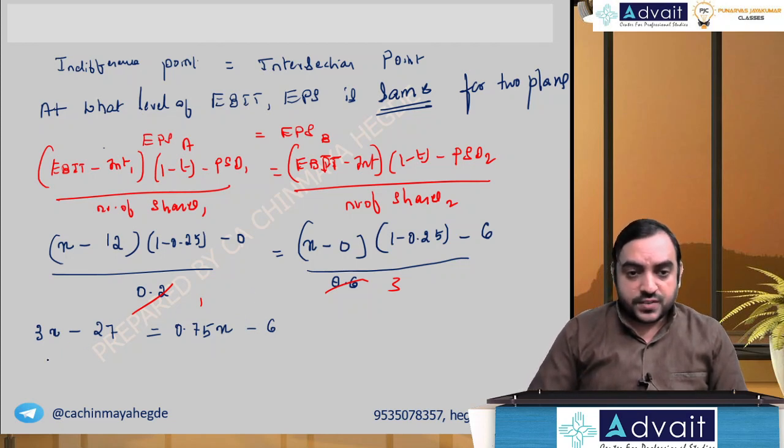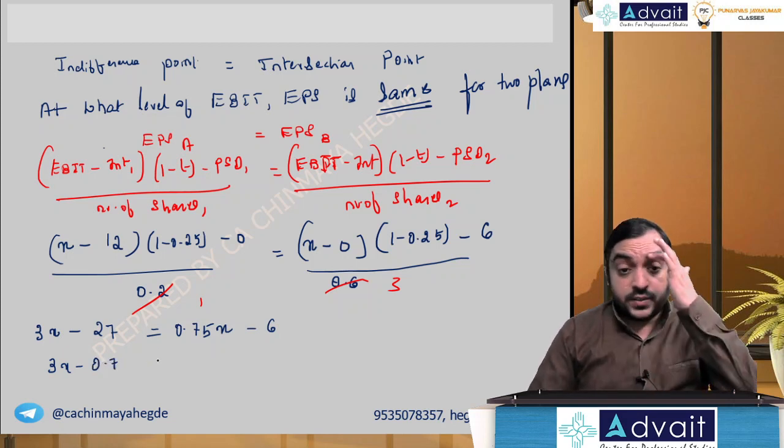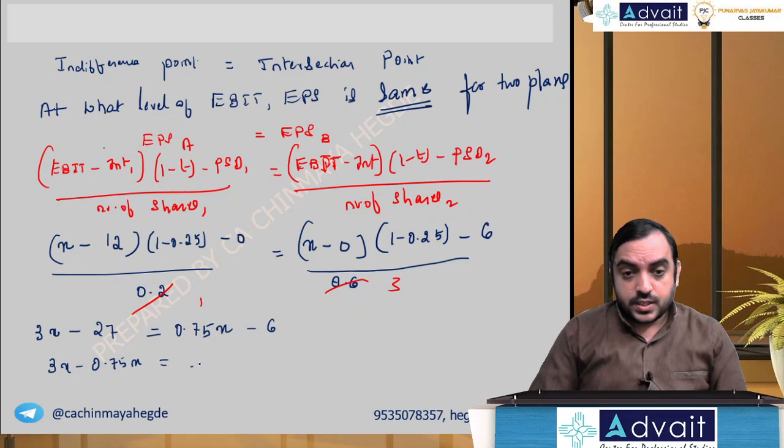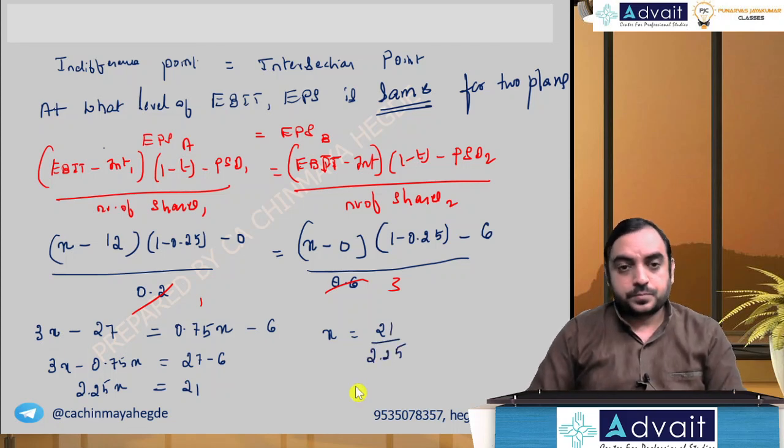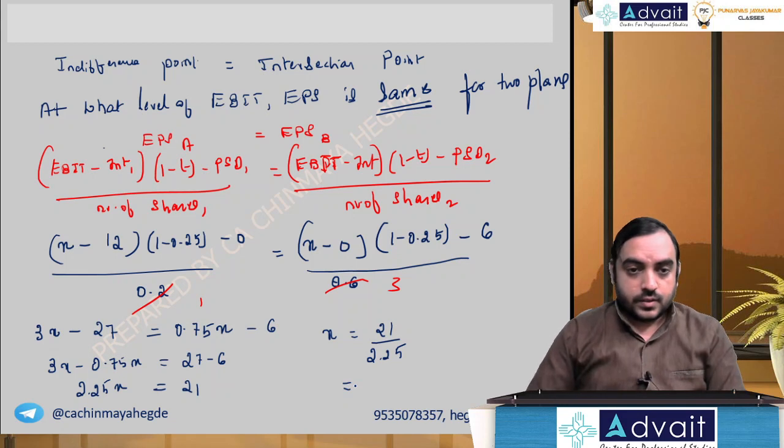0.75x comes to the left side, 3x minus 0.75x. 27 goes to the right side, becomes plus 27 minus 6. So 21, 2.25x. So x is 21 by 2.25, 9.33.